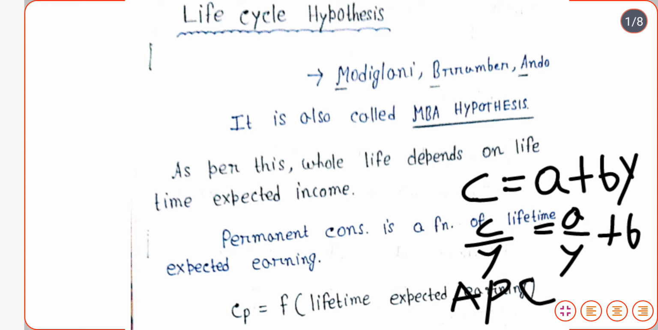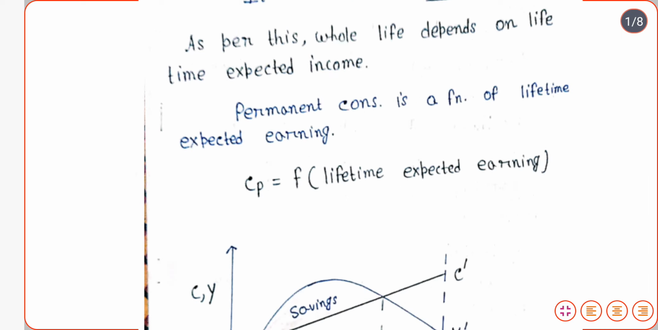Why is this happening? Several economists have given several theories on this, explaining why the long run constancy and short run variability of APC actually occurs. The life cycle hypothesis is one of those theories.